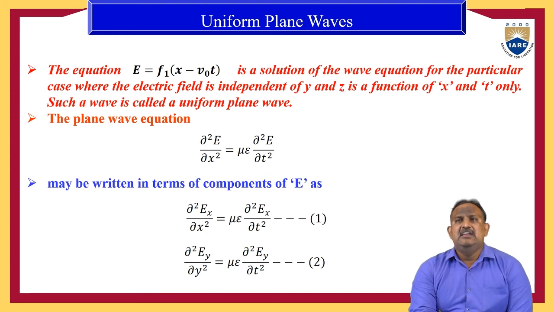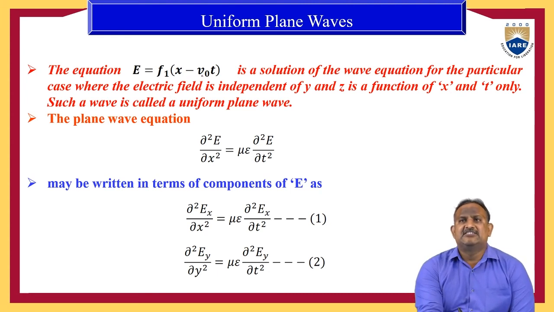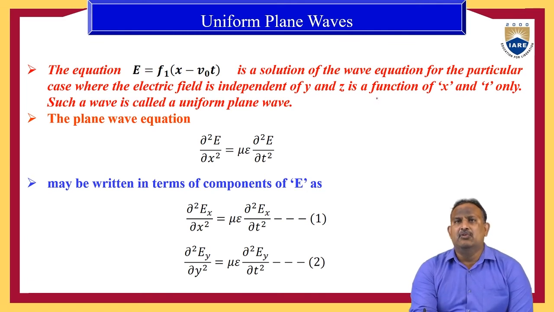I repeat the definition of uniform plane wave. The equation E is equal to F1 of (x minus V naught t) is a solution of the wave equation, for the particular case where the electric field is independent of y and z and it is a function of x and t only. Such a wave is called a uniform plane wave.